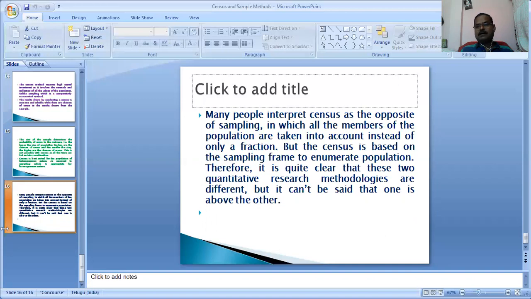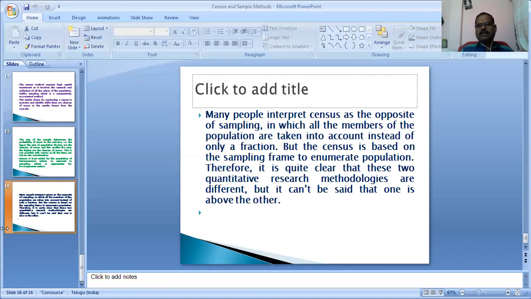After that, what is the definition of the sample method? What are the essentials of the sample method? What are the requirements, merits and limitations of the sample method? What procedure is followed in the sampling method? After that, we discuss the difference between the census method and the sample method.